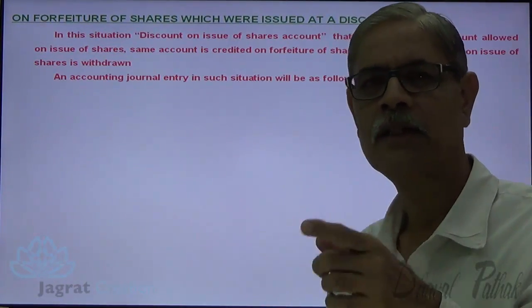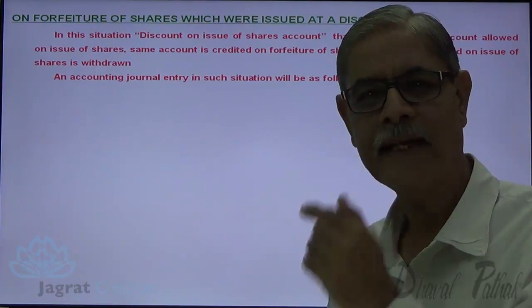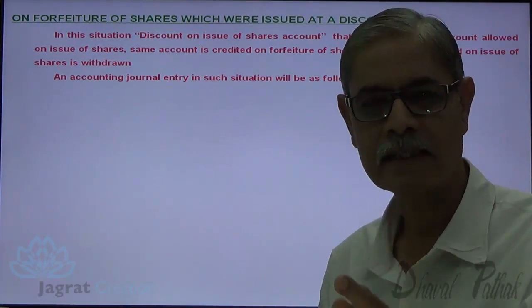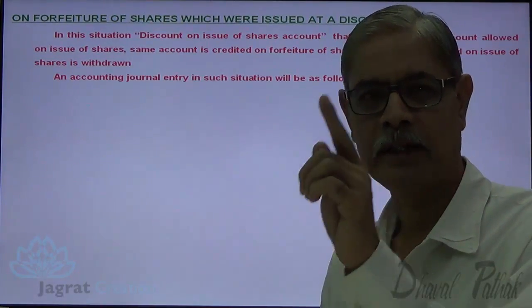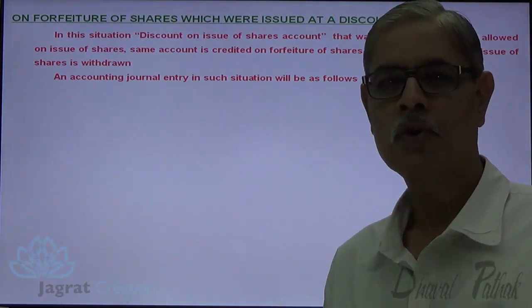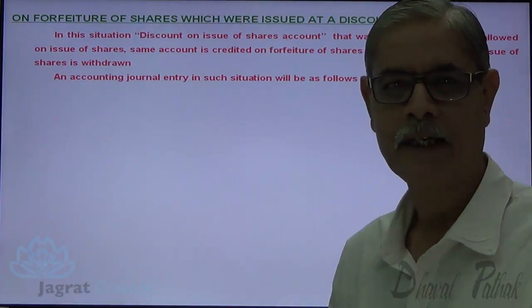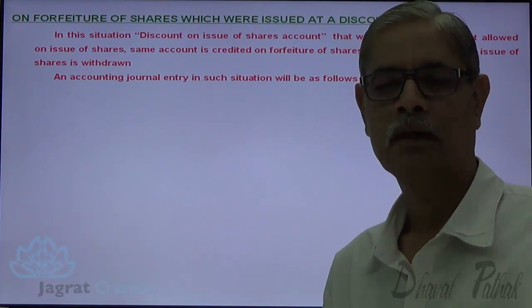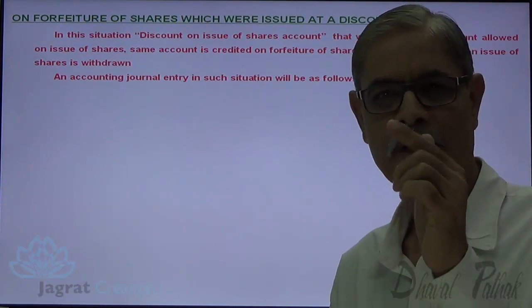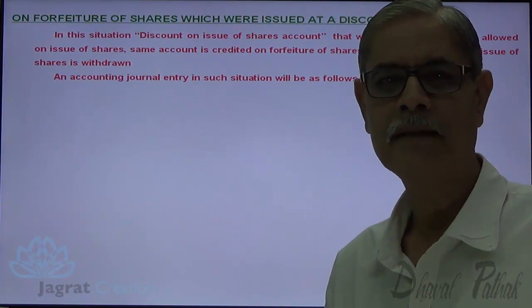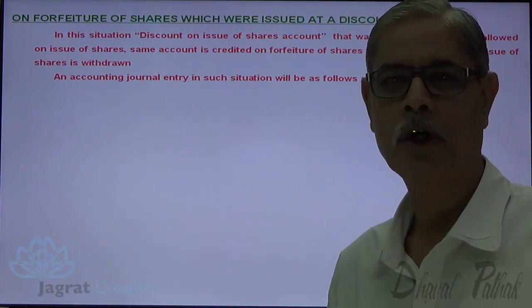On forfeiture, the same share discount account gets credited because on forfeiture, that discount which was originally granted gets disallowed. So share discount account that was debited at the time of original allotment of shares, that same share discount account gets credited in a forfeiture entry, being it gets disallowed on forfeiture.